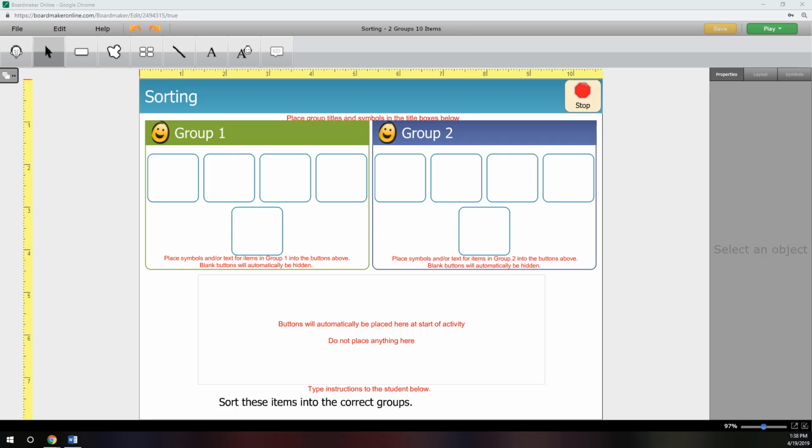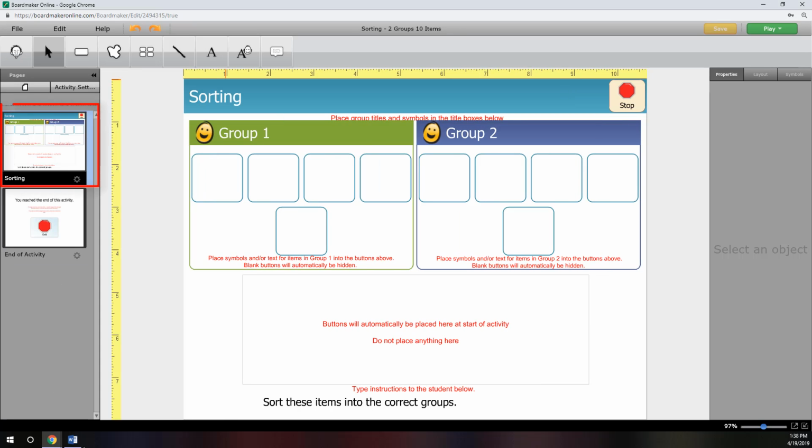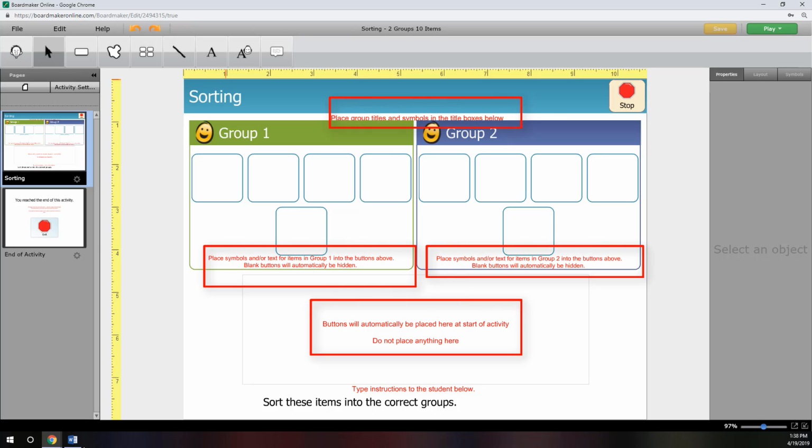When the online editor opens, I always start by looking at the page panel. For this activity, it doesn't really matter because it's one page, but you never know when there will be extra pages and you can always find them in the page panel. I read the red directions because I know they'll tell me exactly what to do.